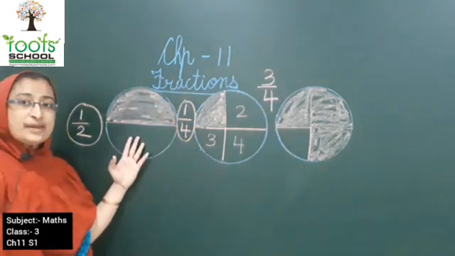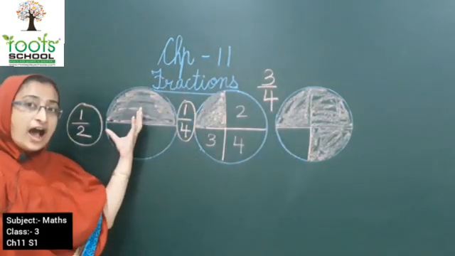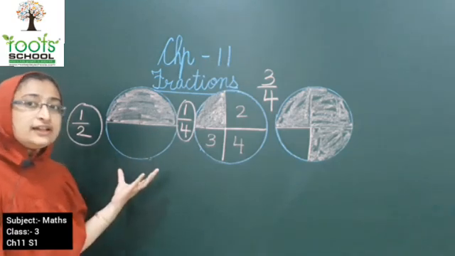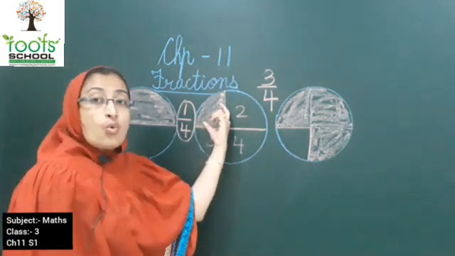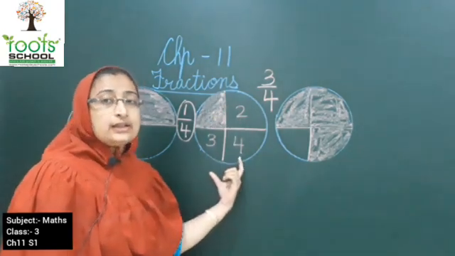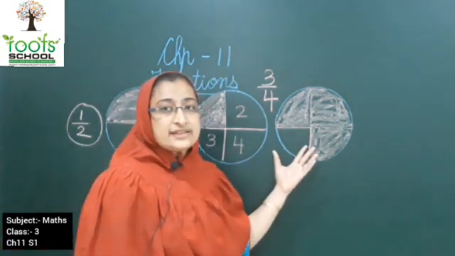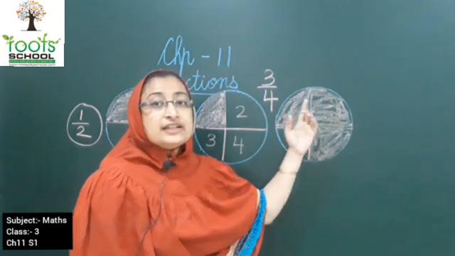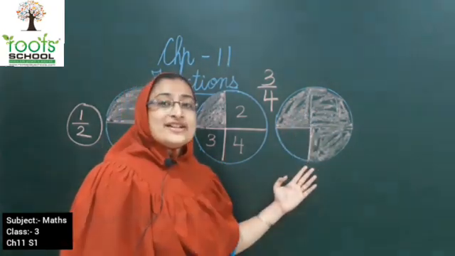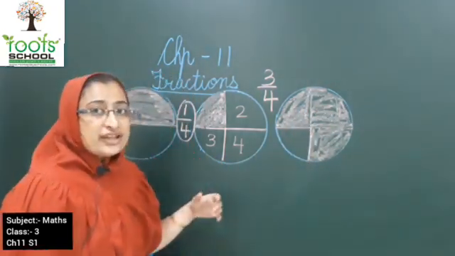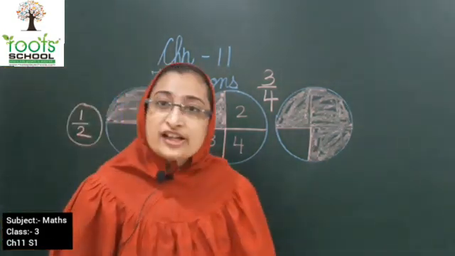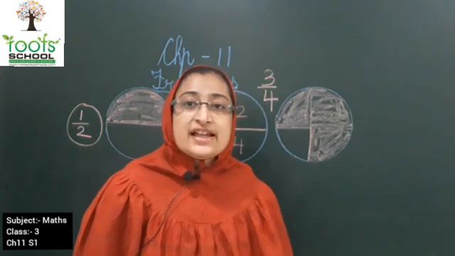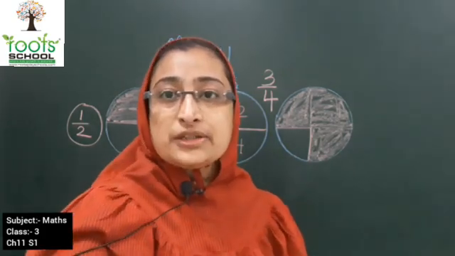In the first image, I have colored half the portion of a circle. In the second, I have colored 1/4 part of a circle. And in the last, you can see I have colored 3/4 of a circle. So kids, writing numbers in this manner is known as fractions. Now come on kids, let's learn more about this chapter.